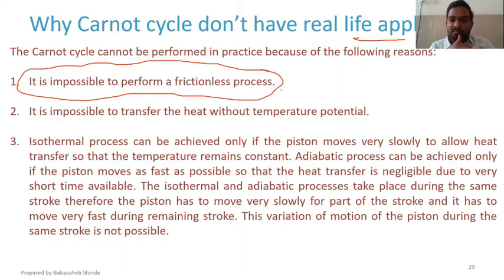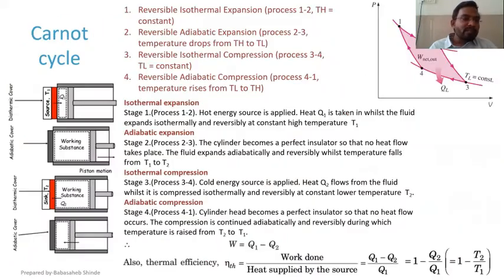The next one is quite an interesting one. Let me get back to this piston cylinder arrangement so I can explain that third limitation. Okay, so during stage 1, you can see there is a source applied. This red color is nothing but the heat source. So when the heat source is applied, it is expected that this cylinder head should act as a thermally conducting material that will allow heat to enter the system, right?